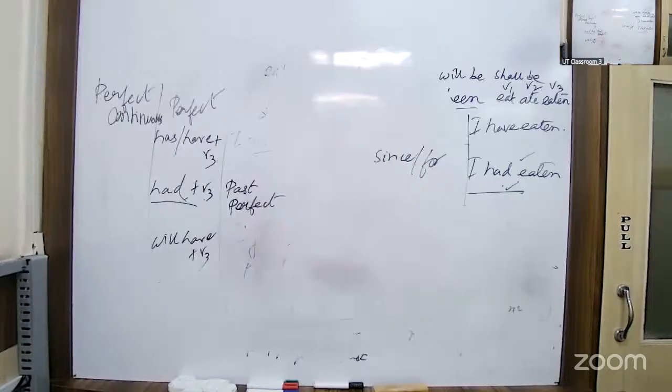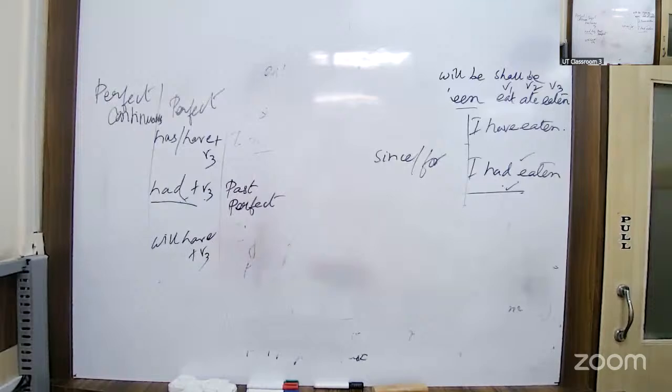Done. Okay. Now you saw there are two words used. One is since, another is for. These are actually prepositions. When is since used and when is for used? Can you tell me from the sentences that I have given you? What is the difference between the two?